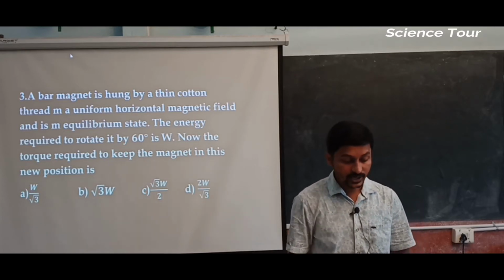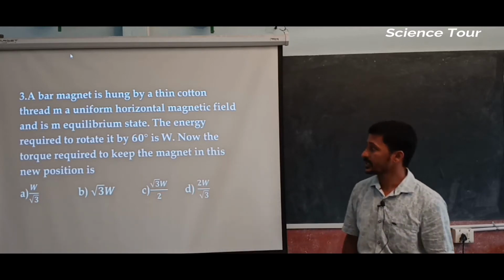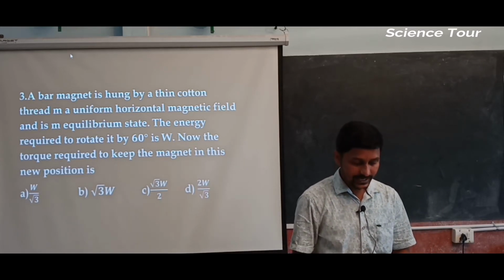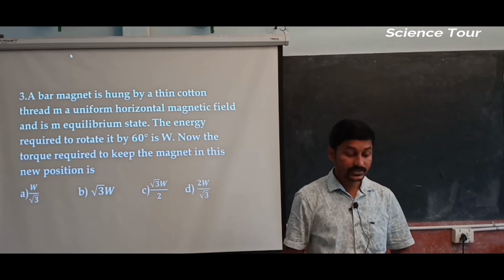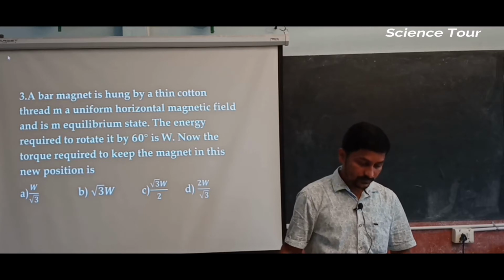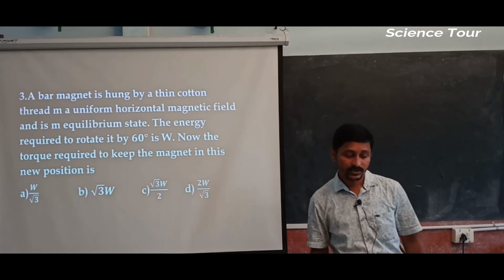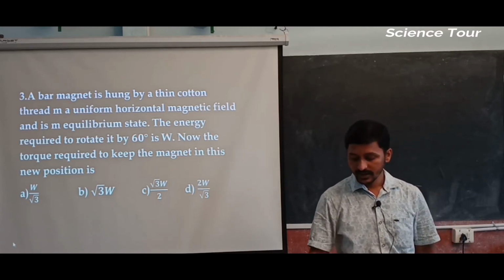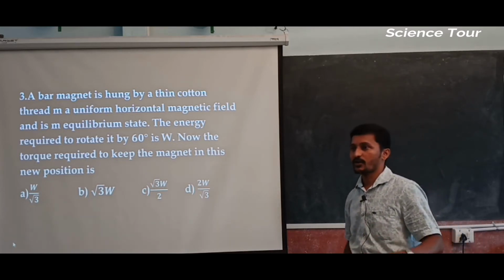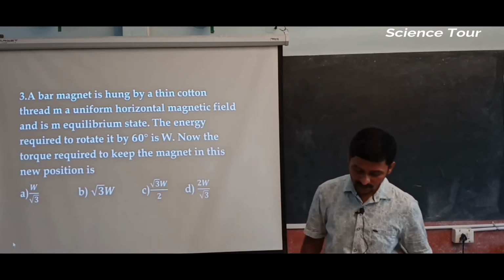The energy required to rotate it by 60 degrees is W. Now the torque required to keep the magnet in this new position is... This kind of problem we have already done in the synopsis part, isn't it? The torque we have to find out.